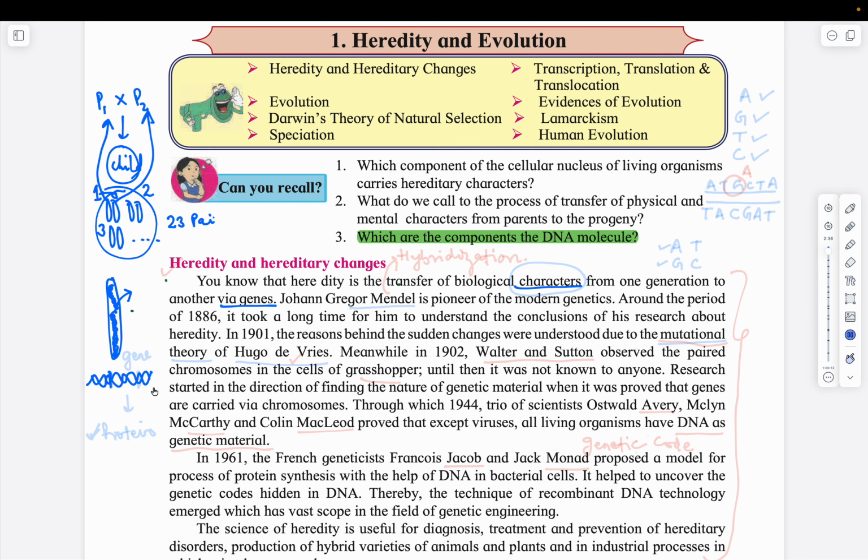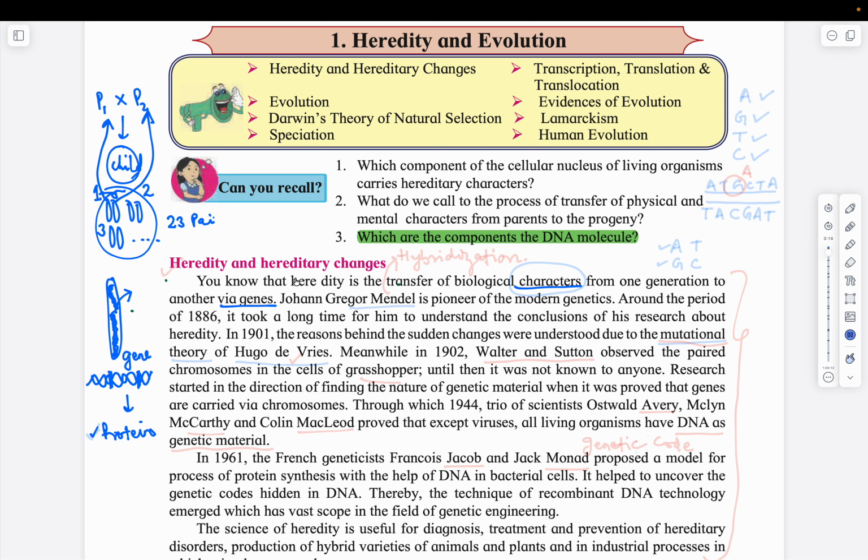The fragment or part or segment of the DNA that codes for a protein, right? I repeat, this whole DNA doesn't code for protein. The part of DNA that codes for a protein is known as a gene. So genes are present on chromosomes, and chromosomes are inherited from the parents, right? A gene is the part of DNA that codes for a protein.